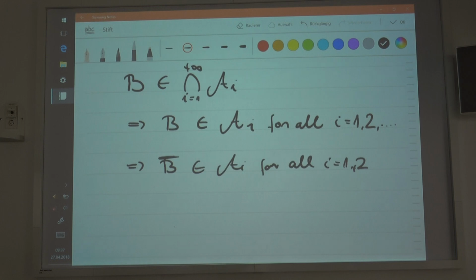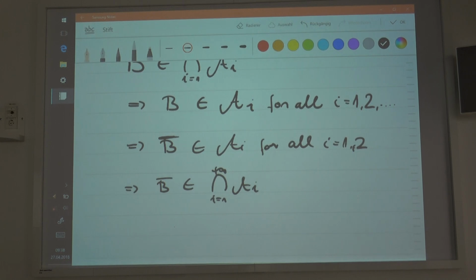Now, if the complement of B is an element of all of them, this must also imply that the complement of B is an element of the intersection of all of them. And that means that the countable intersection of the sigma algebras is closed under complementation.